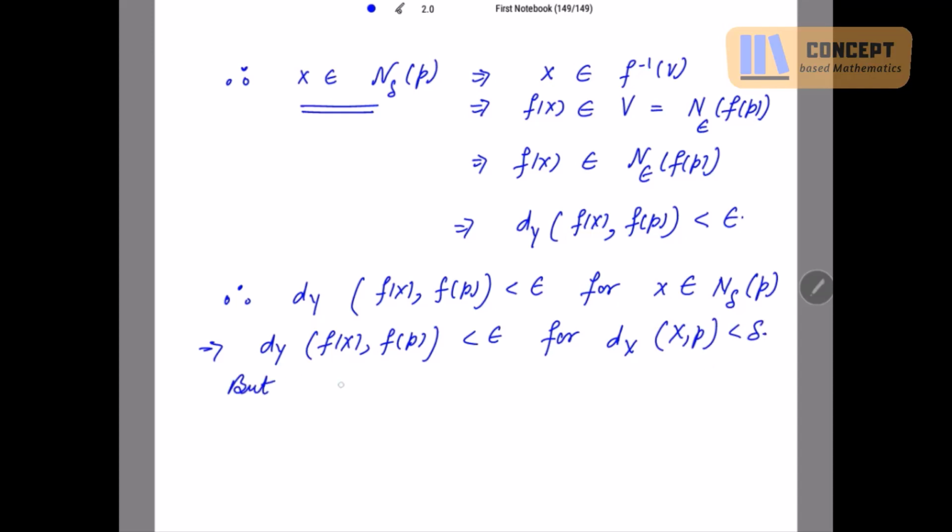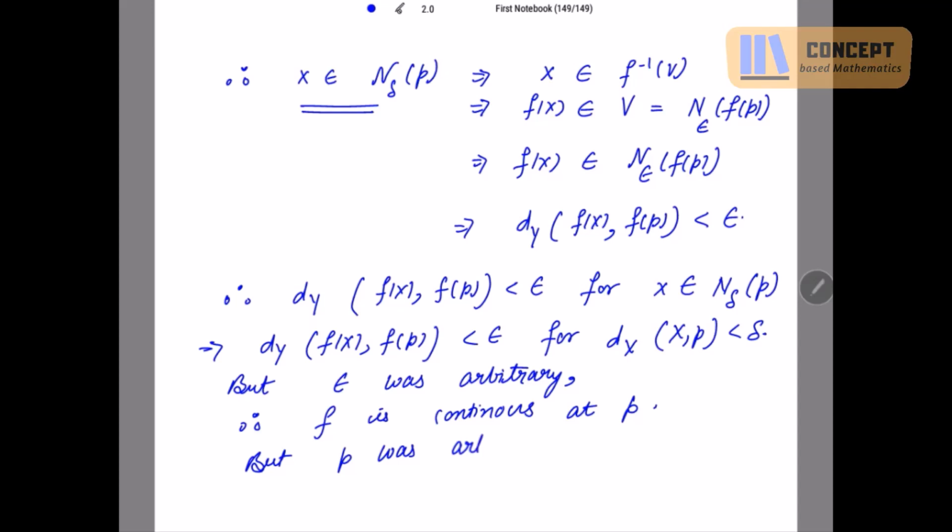But epsilon was arbitrary. Therefore f is continuous at P. Again, P was arbitrary. Therefore f is continuous on X. Clear? Very easy proof, very interesting proof, and a very important theorem.